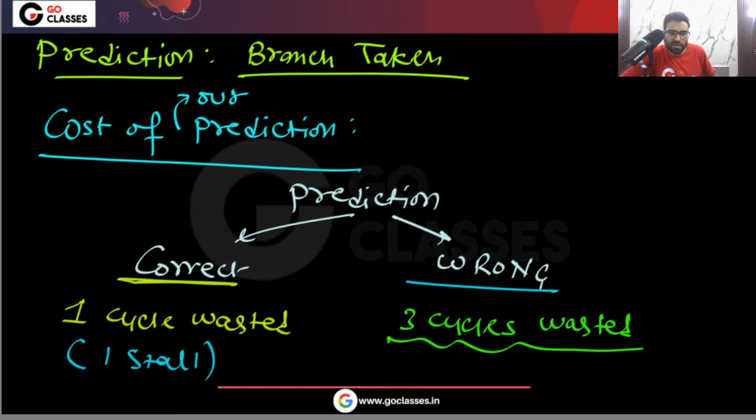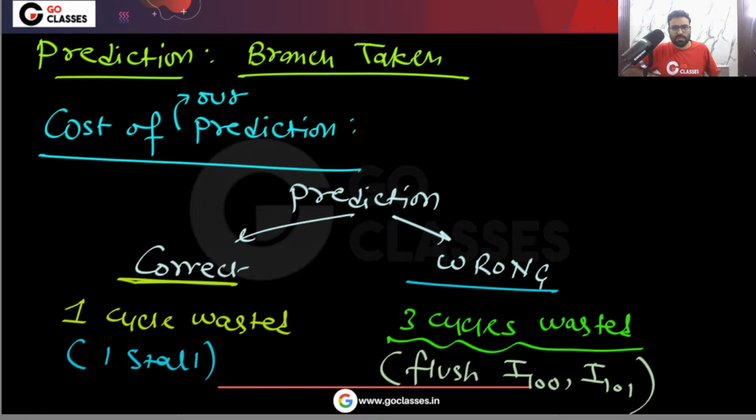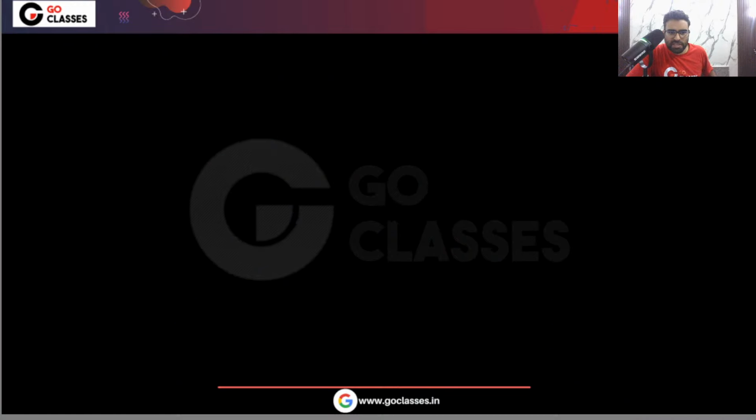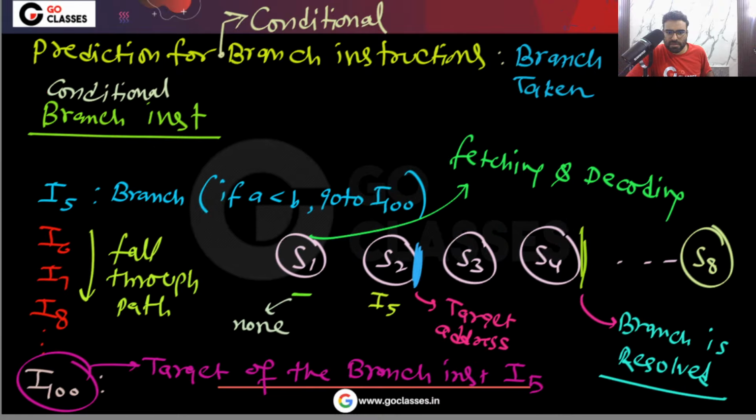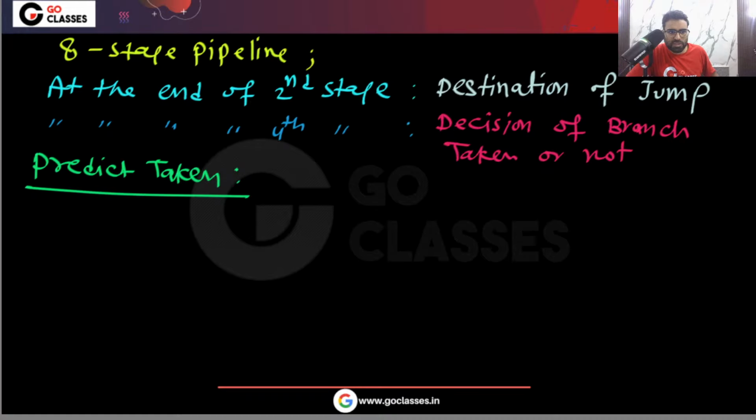Okay, and here what we will have to do? We will have to flush I100, I101. These I have to flush from the pipeline. Okay, yes or no? I hope you understood. So that's it. This is the overall conclusion. Now we can easily solve this question. So for this predict taken,